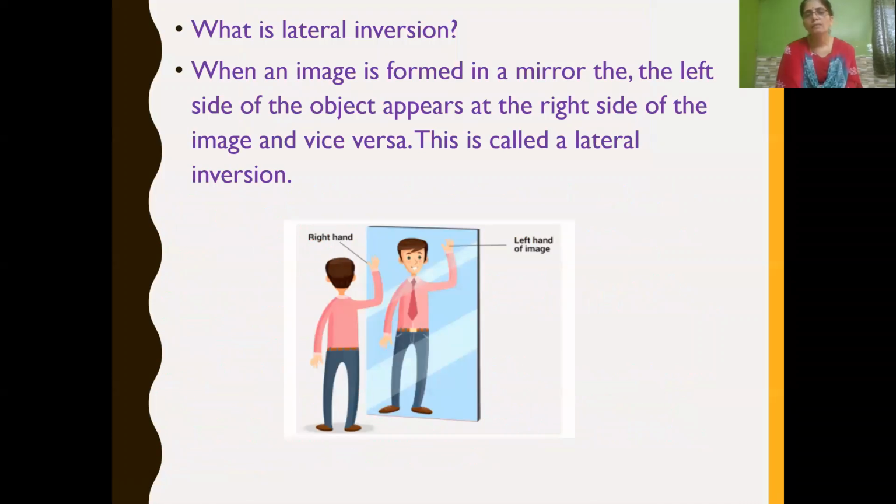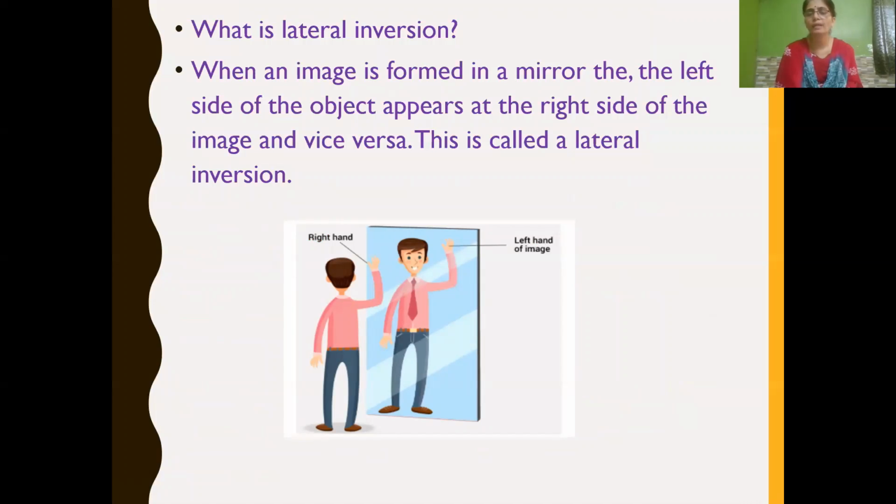And then the next characteristic is lateral inversion. We have learned that the image formed in a mirror shows lateral inversion. So what is lateral inversion? When an image is formed in a mirror, the left side of the object appears at the right side and the right side of the object appears at the left side.